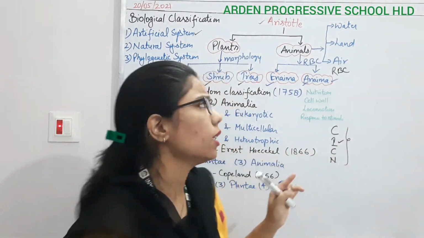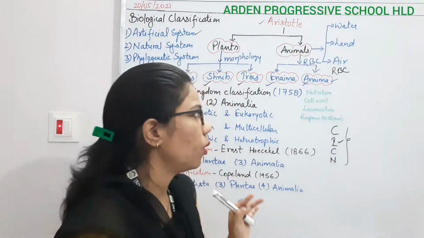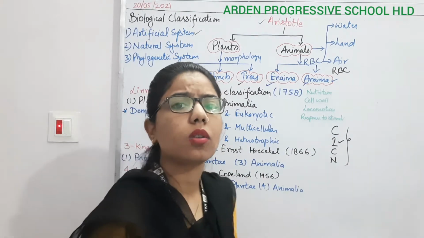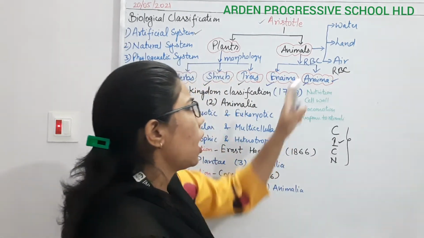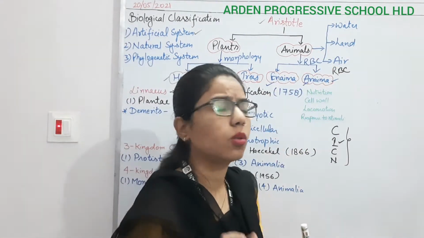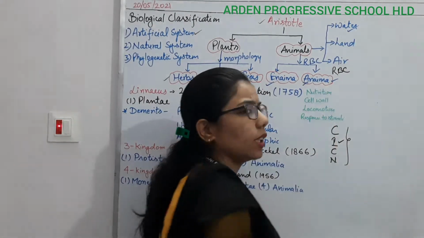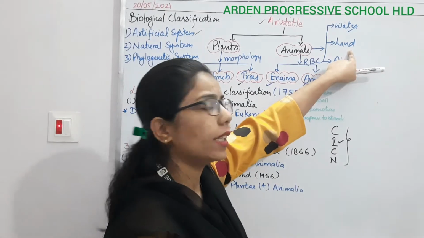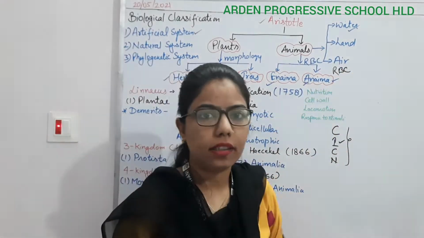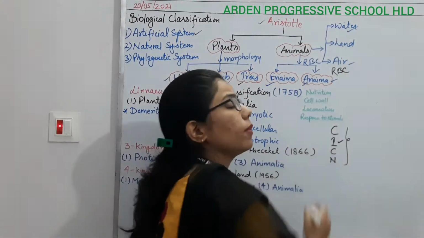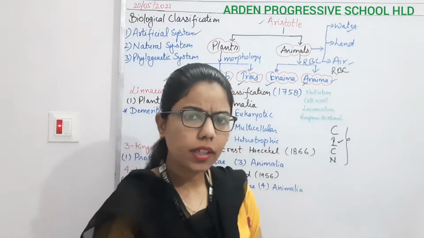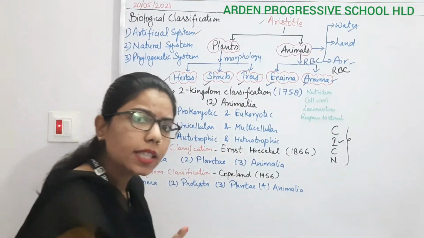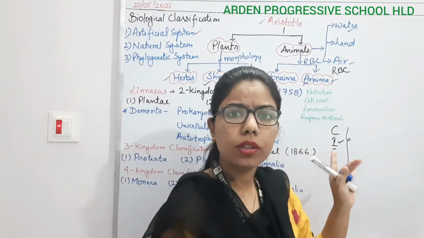So you can see here, it's not that scientific. They also classified animals on the basis of their habitat. Those dwelling in water, they said are the water or aquatic animals. Those dwelling on land, the terrestrial ones, and those living in the air, aerial animals, right? So they did not give such a scientific classification, but yes, they started something about classification.